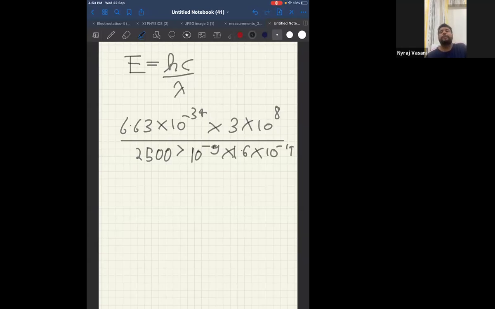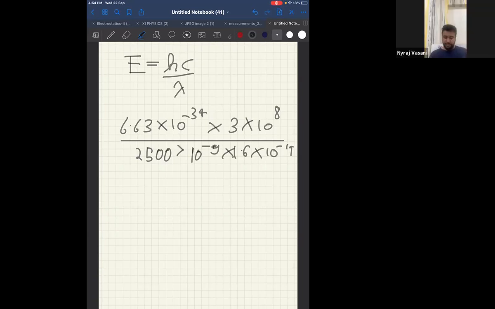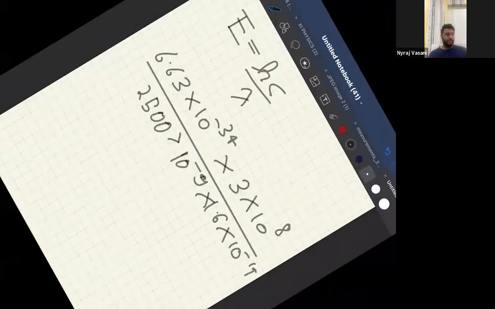Everyone should be aware of the value of h, Planck's constant, the value of c, speed of light, and the value of lambda, wavelength. Also, when you apply the formula E is equal to hc by lambda, you will get your answer in joule. But all options are given in electron volt, therefore you have to divide by 1.6 into 10 power minus 19. Therefore, the answer will be close to D. Now, start with question number 10.